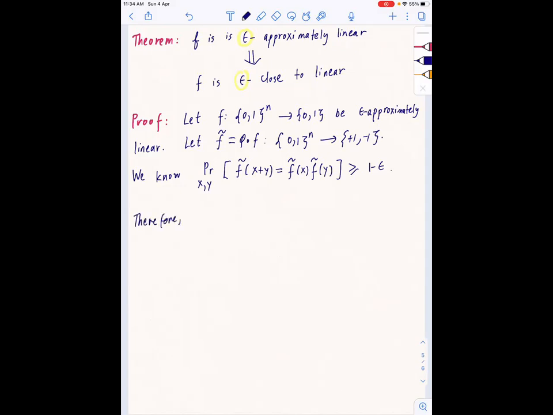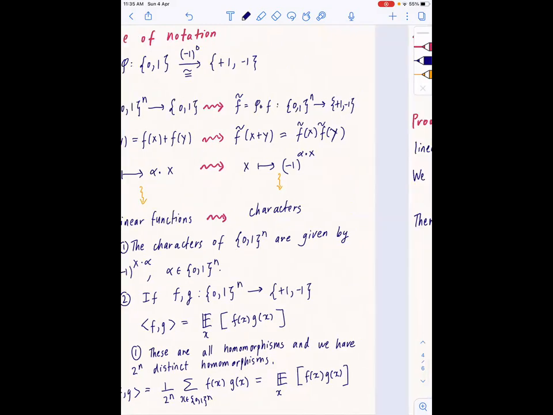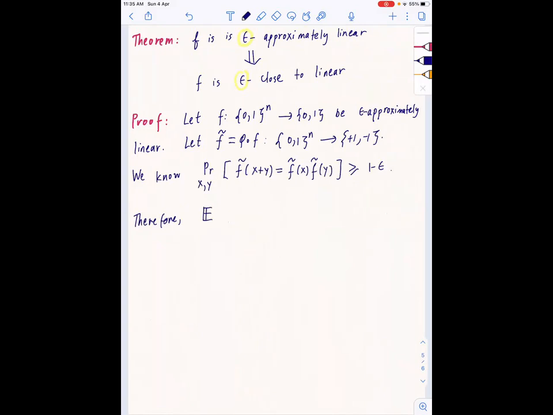I want to write it in terms of the inner product that we have. We have written the inner product as the expectation over random x in {0,1}^n of f of x times g of x, right? So I want to write it in terms of that. So f of x, this condition, I'm just rewriting x plus y.